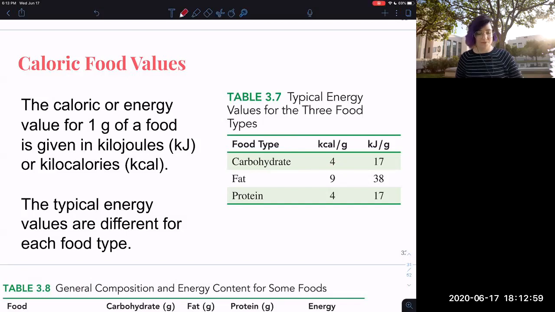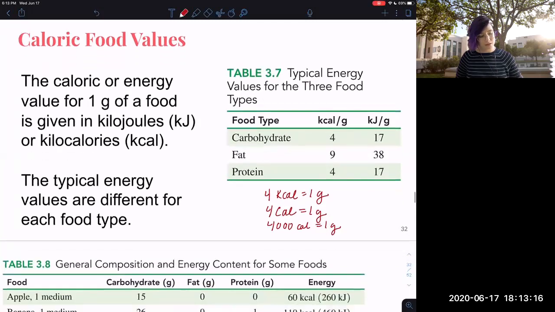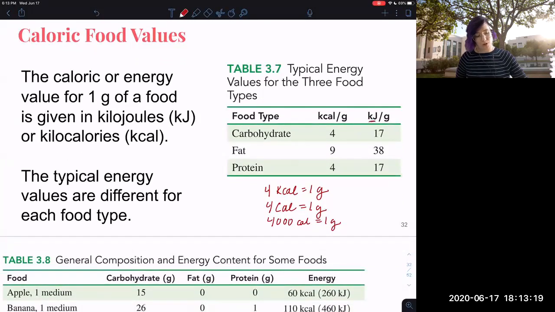Oh yeah. Carbs are going to have 4 kilocalories equals 1 gram. That's a beautiful conversion right there. Or you can say 4 big C calories is equal to a gram. Or you could say 4,000 little calories is equal to a gram. Either way. And these are kilojoules, so we also use joules.